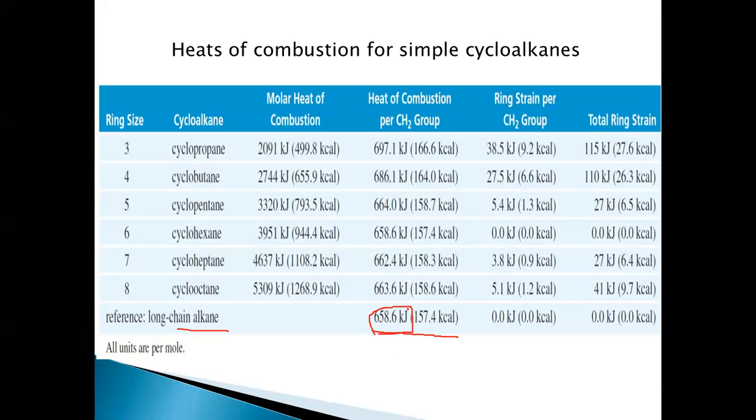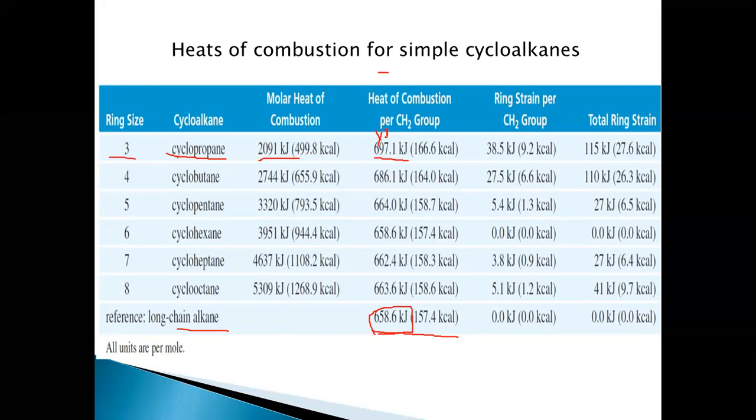If you take cyclopropane, the ring size is 3, that means 3 carbons arranged in a cyclic manner. Then the heat of combustion released, all these are negative values, per CH2 is 697.1 kilojoules per mole, and for the total molecule it is 2091 kilojoules, that is multiplied by 3 because the ring size is 3.